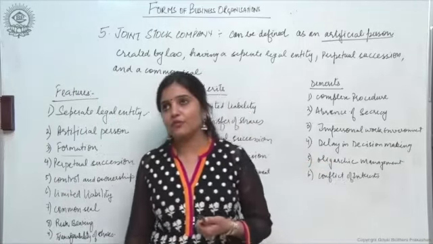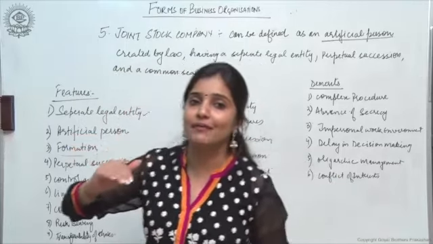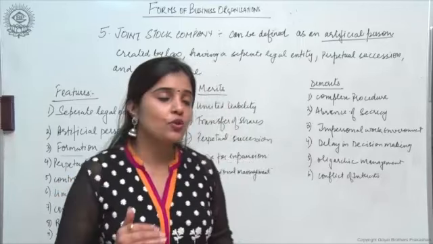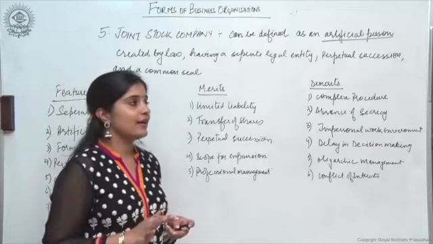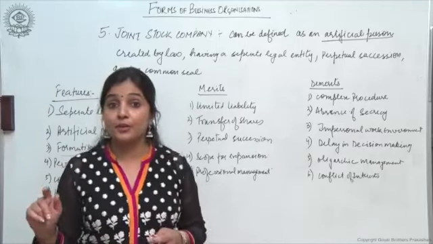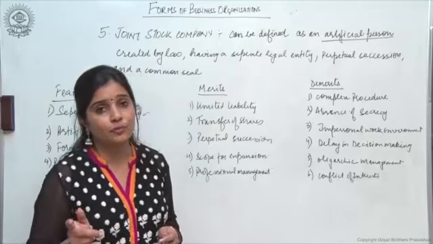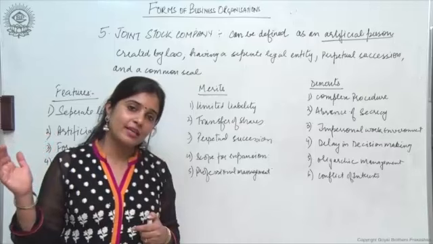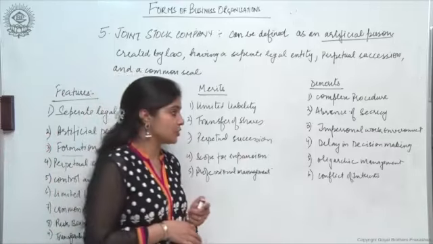Now, in a company form of organization, there are different levels in an organization. There is a top level management, there is middle level management, and then there is a lower level of management, right? So when a decision has to be taken, a lot of people have to be consulted. A lot of opinion of different departments have to be taken, right? Different approvals and all have to be taken, right? So decision making becomes a lengthy process and it takes a lot of time to arrive at a final decision.